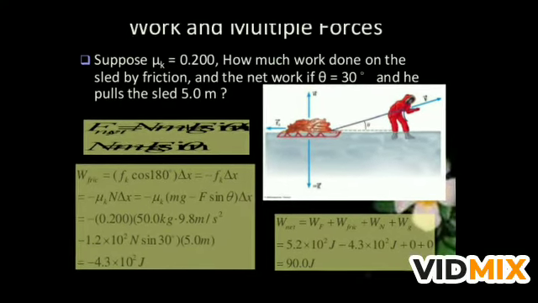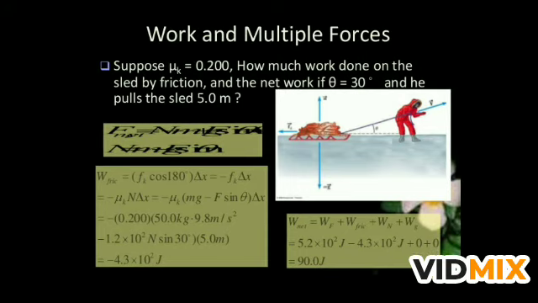If you see here, work done and multiple forces: suppose that the coefficient of kinetic friction mu k is 0.200. How much work is done on the sled by friction, and what is the net work, if theta is 30 degrees and the pull of the sled is 5 meters? We have to find the total work here, so we can find the work by friction, that is f k cos 90 or mu k cos 90. Put in all the values and you will get the work due to friction, that is minus 4.3 times 10 to the power 2 joule.